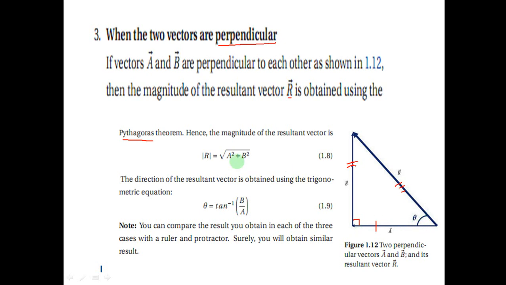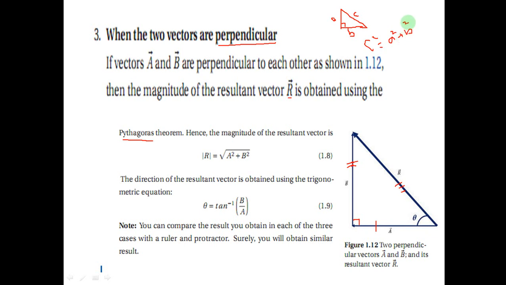From the Pythagoras theorem, if it is a right angle triangle, with sides A and B, and 90 degrees, and this is the hypotenuse, so C square is equal to A square plus B square.